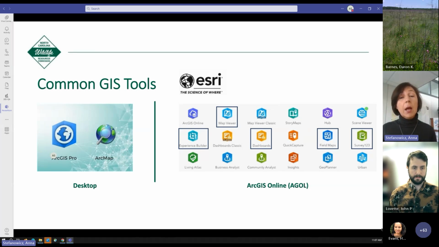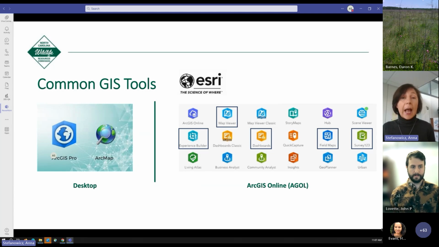ArcGIS Online is a web-based mapping software platform with dozens of task-specific apps. These are accessible through mobile devices and allow data collection and updates in the field. The data and its updates can be instantly shared online with specific groups of people or the public.